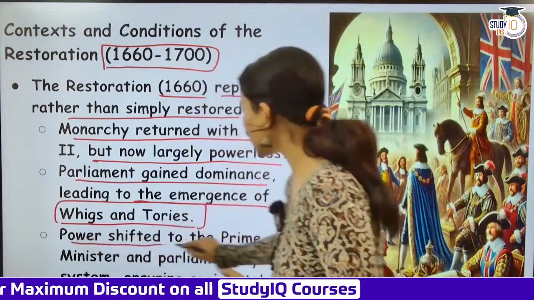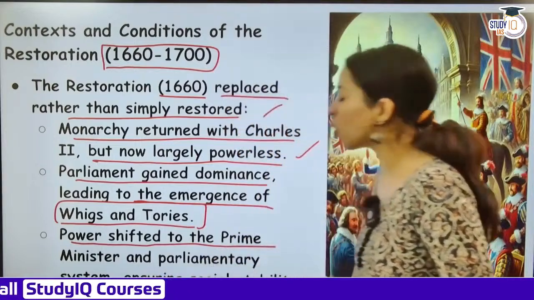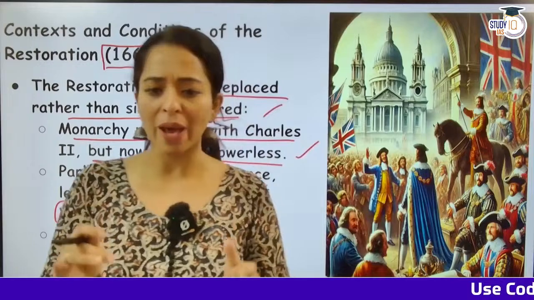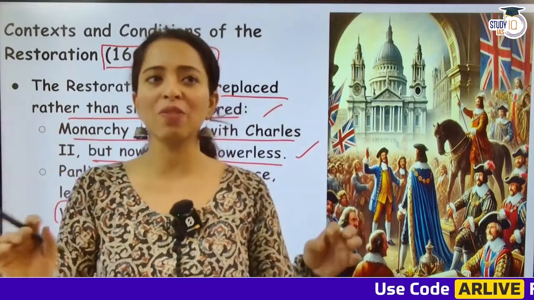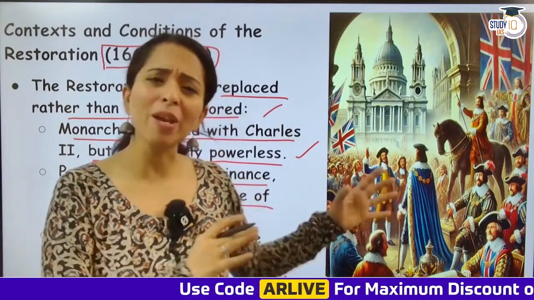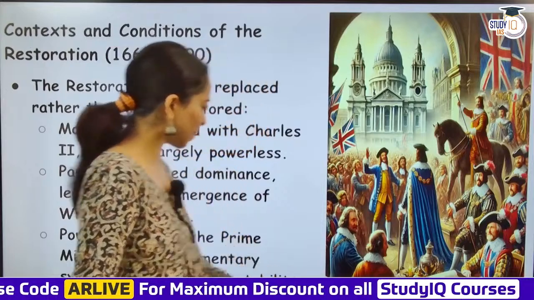Then power shifted to the prime minister and parliamentary system, ensuring social stability. So parliamentary system, prime minister became more important. However, still there was this monarchy which used to enjoy that royalty, and still they were very proud that they have a king with them. Okay, but yes, power इतनी नहीं थी उनके पास.